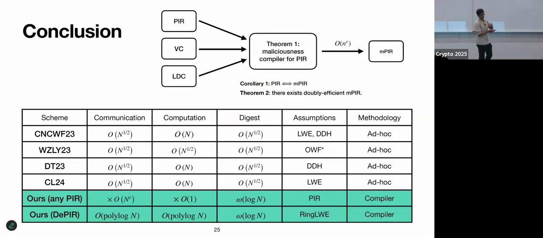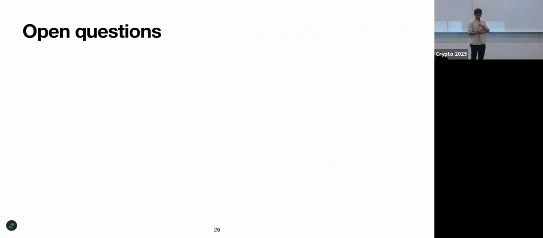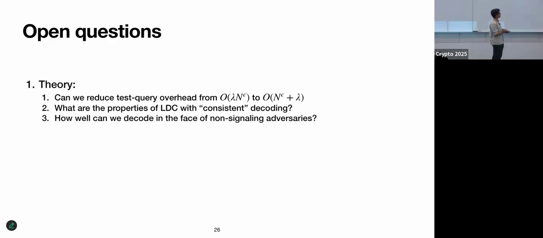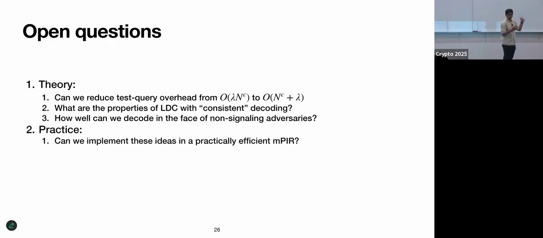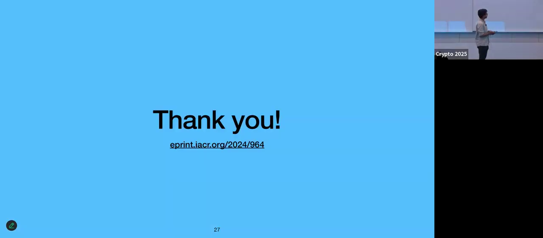So, conclusion: we had this PIR compiler, which takes you from PIR to maliciously secure PIR. It achieves great efficiency. There are a few open questions. Can we reduce this multiplicative overhead? If you want negligible error, can you go to additive overhead? And also, can we implement this with actually concretely efficient LDCs? Okay. Yeah, so that's it. Thank you. The paper is on ePrint.